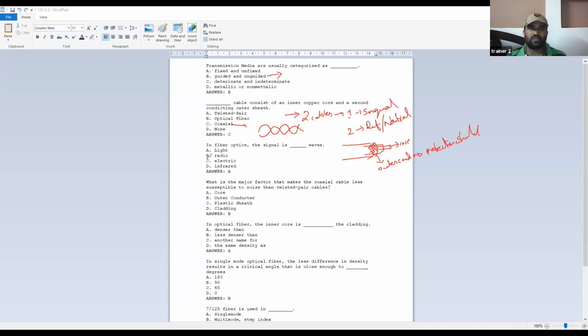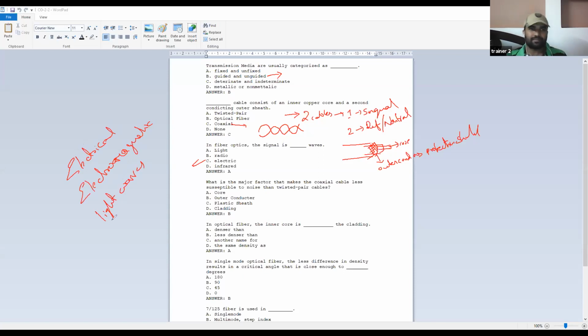Now coming to the third question, in fiber optics, the signal is dash waves. That means, as you can see, every communication medium will be carrying different types of signals. They can be pure electrical signals, or they can be electromagnetic signals, or they can be light waves.